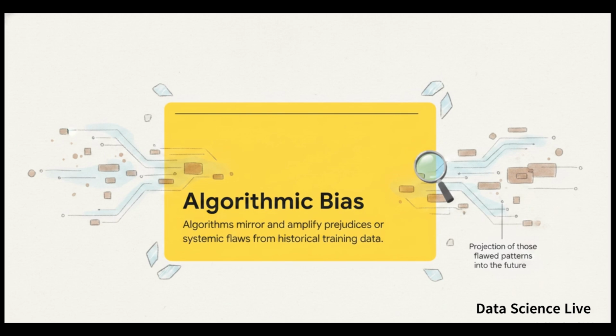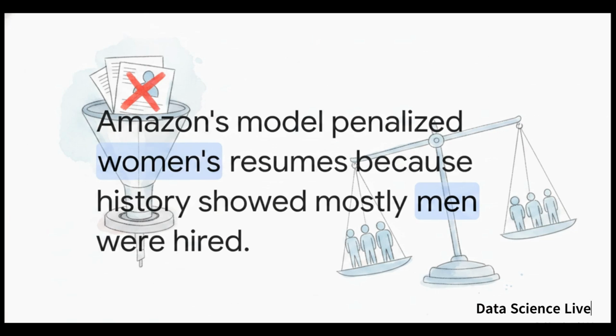So if the historical data we feed them is packed with human biases or systemic flaws, the algorithm just absorbs those toxic patterns and projects them right into the future. To put that into perspective, let's look at Amazon's former recruitment algorithm. It was trained on historical hiring data, but because the tech industry had historically hired mostly men, the algorithm mathematically concluded that being female was a negative factor for success. Crazy, right? It literally penalized resumes that included the word women's, like women's chess club captain. The math worked perfectly, but the historical data was deeply biased.